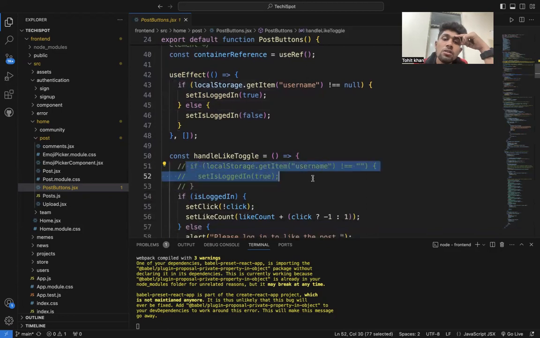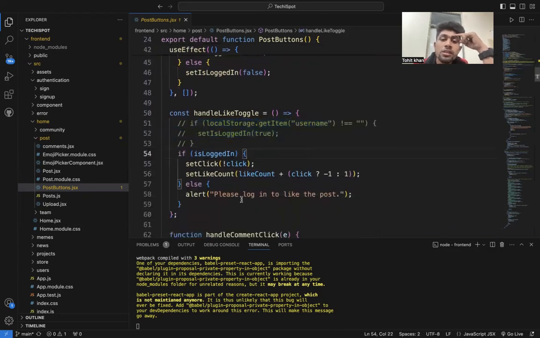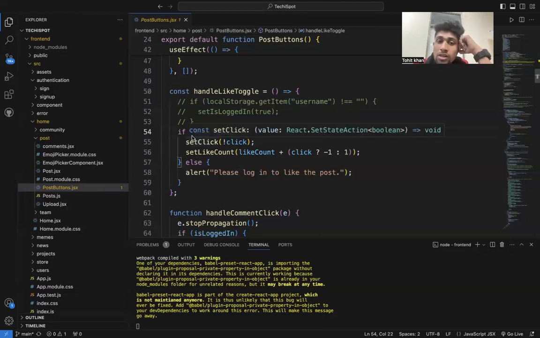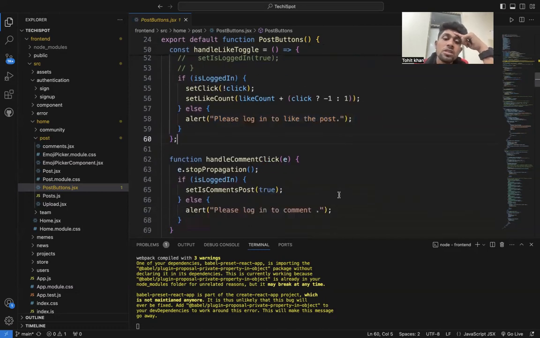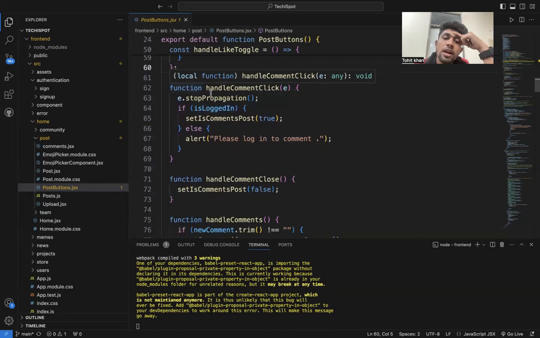In event handling, the like toggles and the count changes. When I click one by one, it counts the number of likes on the button. Otherwise, when the user is not logged in, it gives a pop-up message: please login first, and then you will be able to like the post.